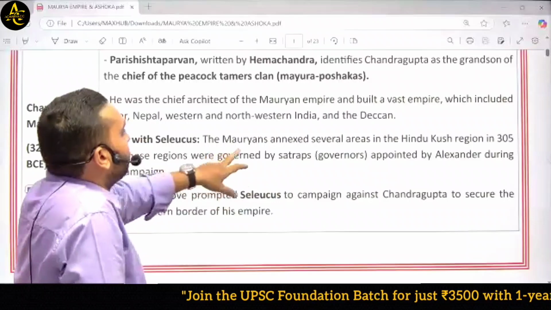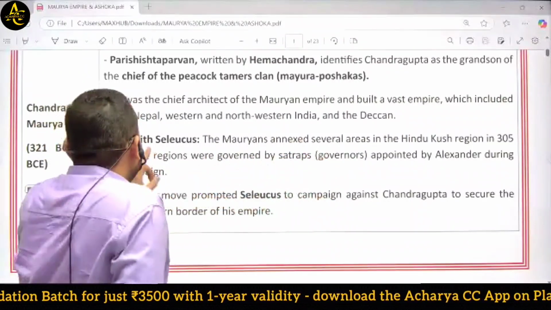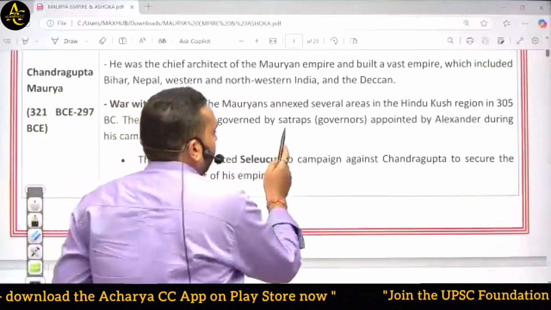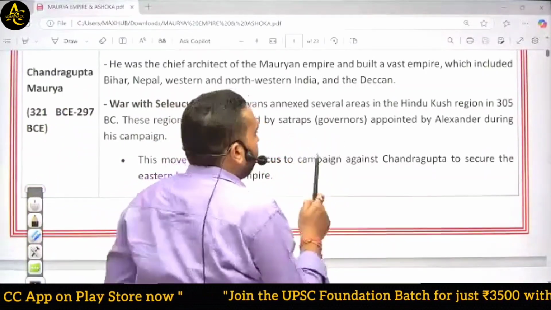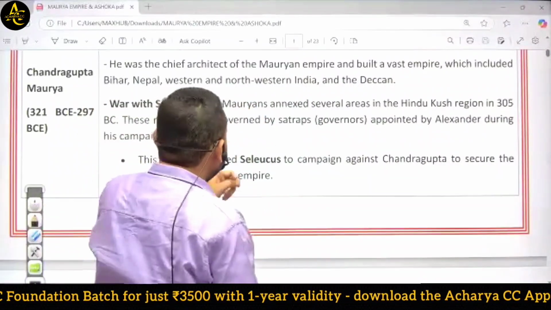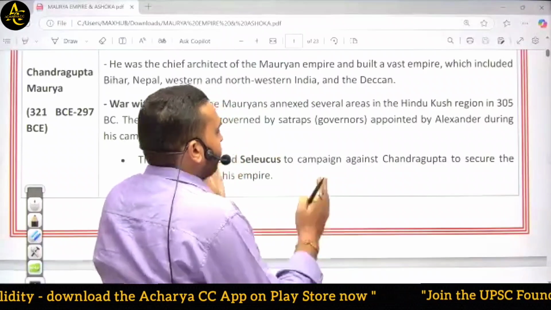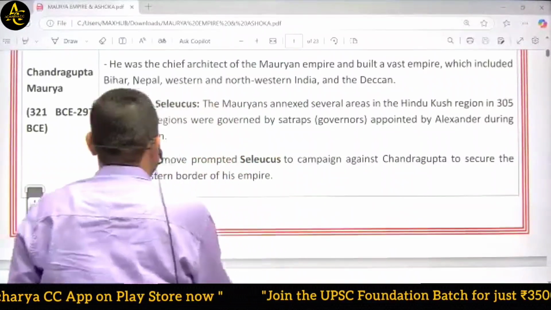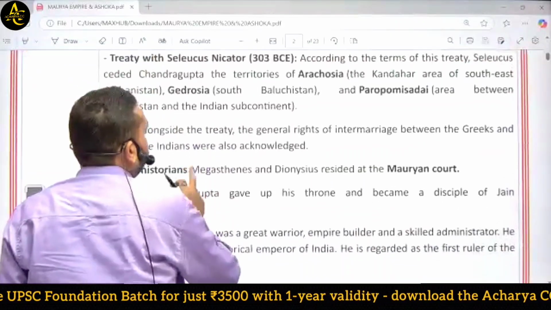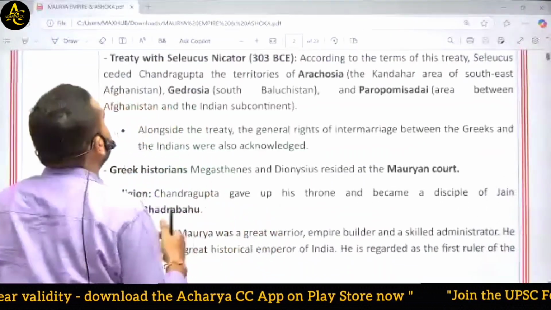Mauryans annexed several areas in the Hindu Kush region. Hindu Kush is a mountain range. In 305 BC, these regions were governed by satraps, a word used by the Greeks, appointed by Alexander during his campaign. At that time, the governor of that region was Seleucus. So Seleucus and Chandragupta fought a war. Obviously, in this war, Seleucus was defeated and Chandragupta Maurya won.